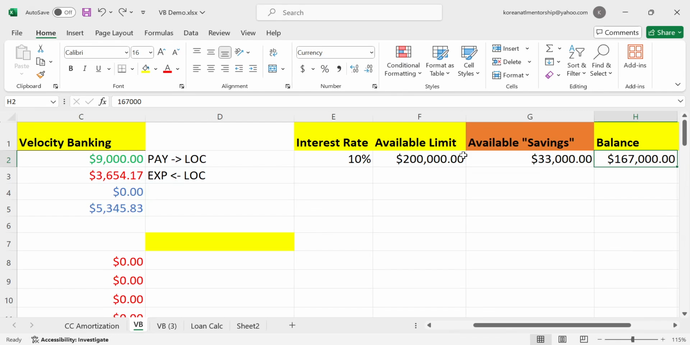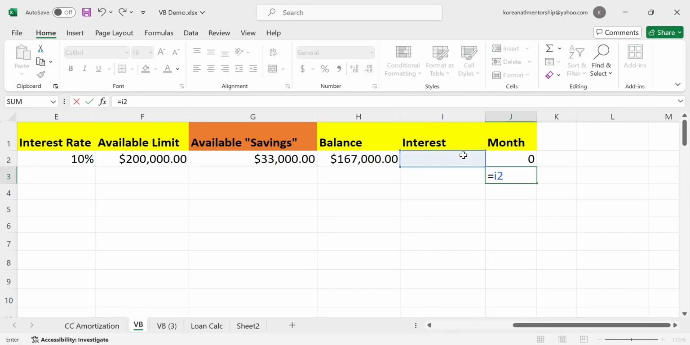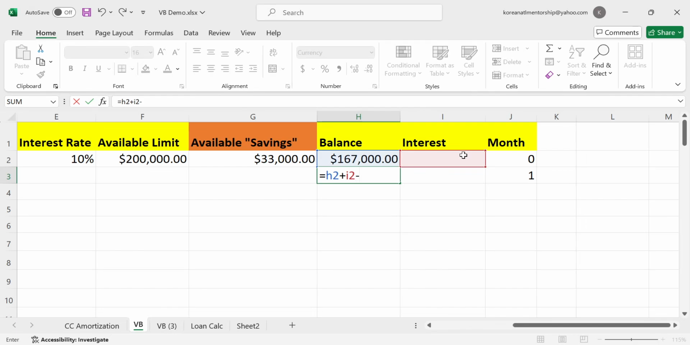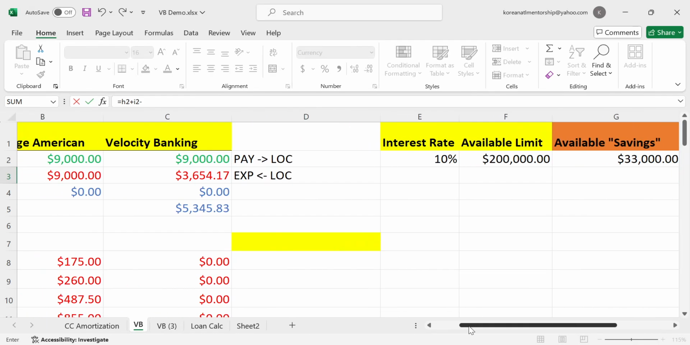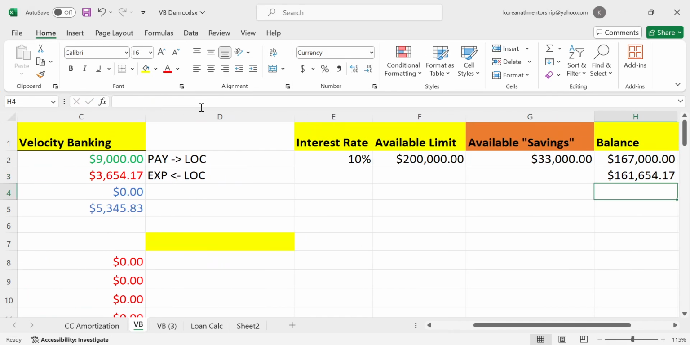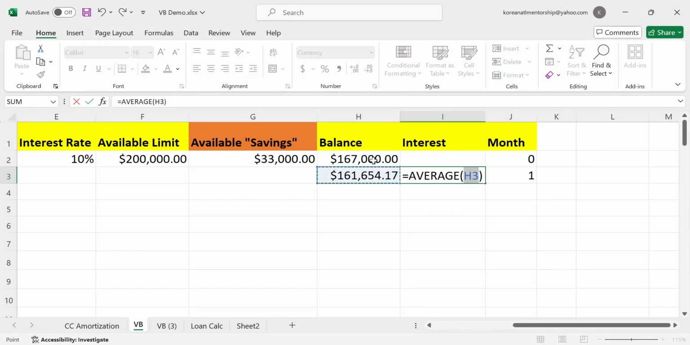Oh my goodness, right? And how do we calculate how long it's going to take to pay off this line of credit? Well, what you do is you just add 1 to the month, J2 plus 1, right? And to calculate the next month's balance, it's the previous month's balance plus the previous month's interest minus whatever our cash flow number is. And the cash flow number right here is 5345.83.